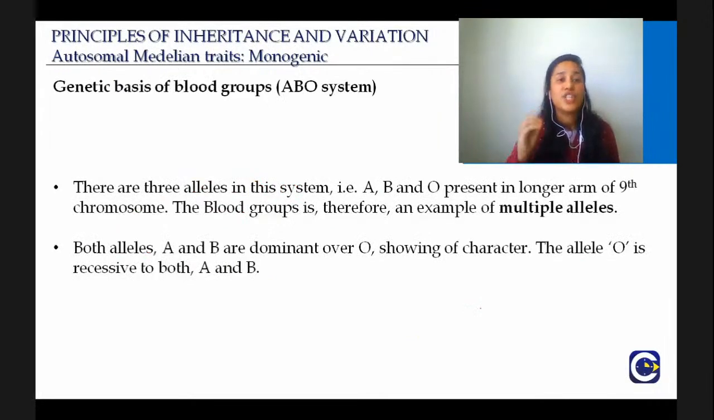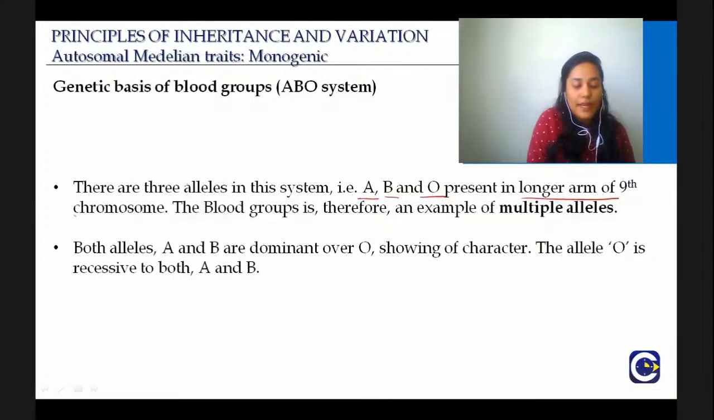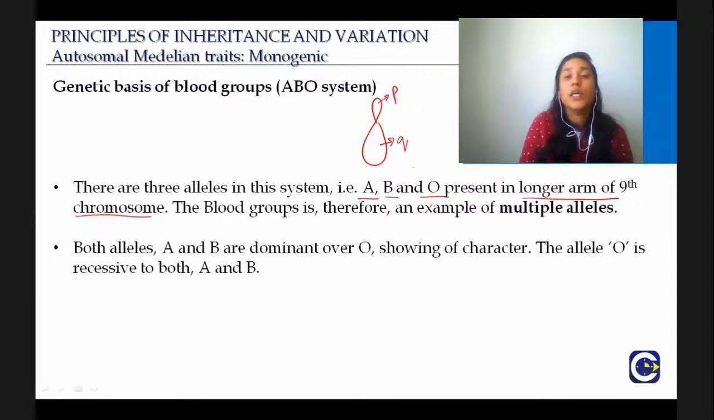So we will see the genetic basis of this ABO blood group system. There are 3 alleles in this system, and which are those 3 alleles? A, B, O, present on the longer arm of the 9th chromosome. A chromosome always is represented like this. There is a short arm and there is a long arm. The short arm is the P arm, the long arm is the Q arm. That is why it is present on the longer arm of the 9th chromosome.